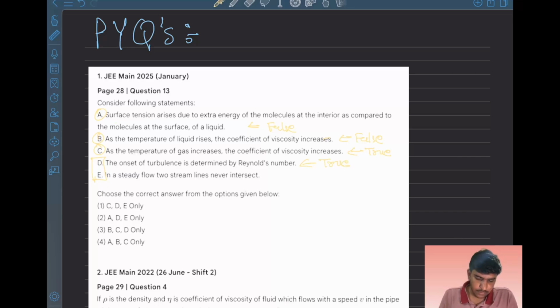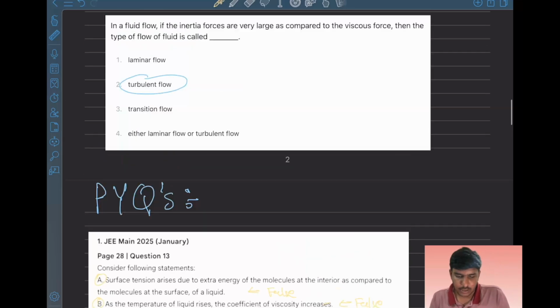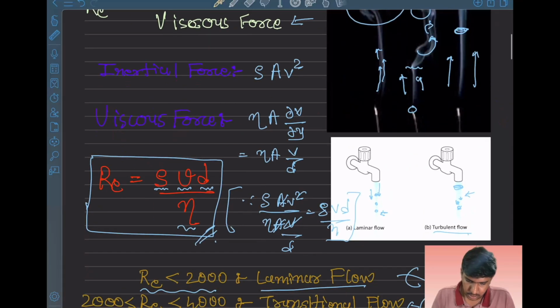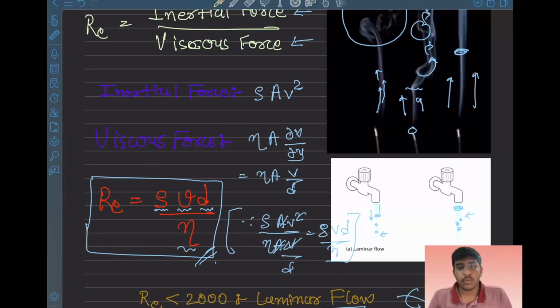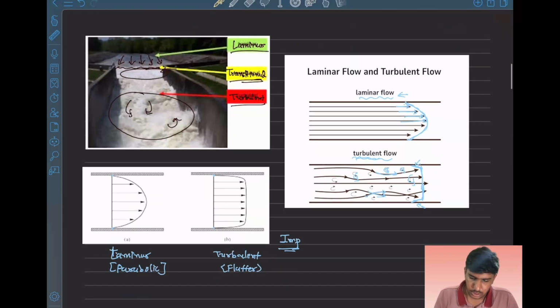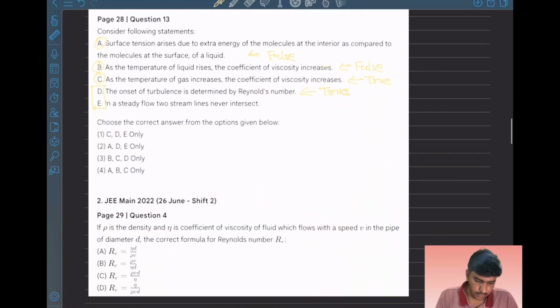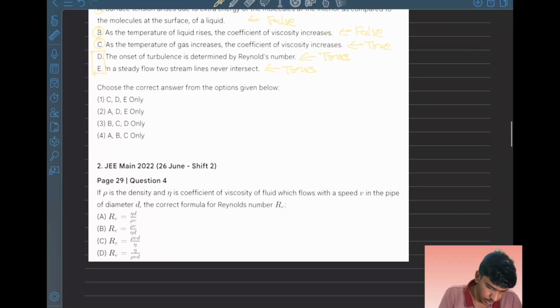And in a steady flow, two streamlines never intersect. As I already showed here, the streamlines will not intersect each other. Also here, the streamlines are very steady and won't intersect each other. That means it is a laminar flow. Then both of these are true. It means C, D or E are correct.